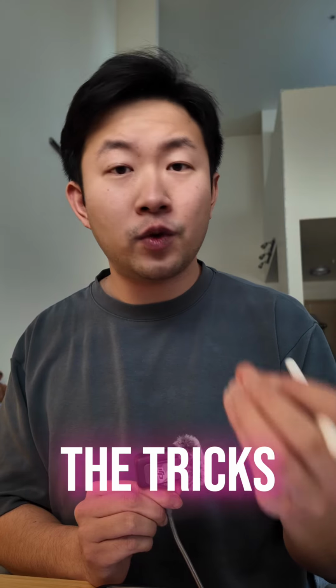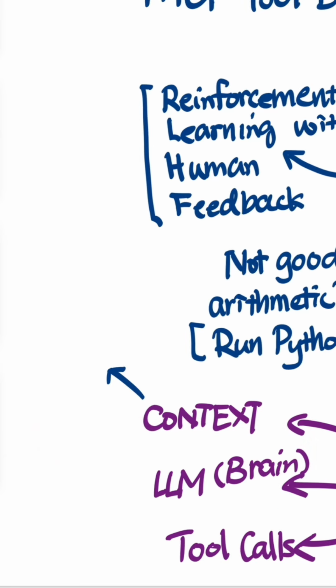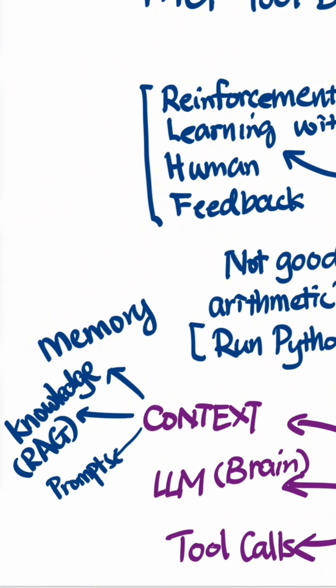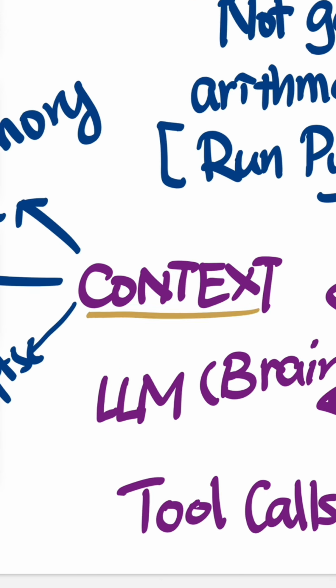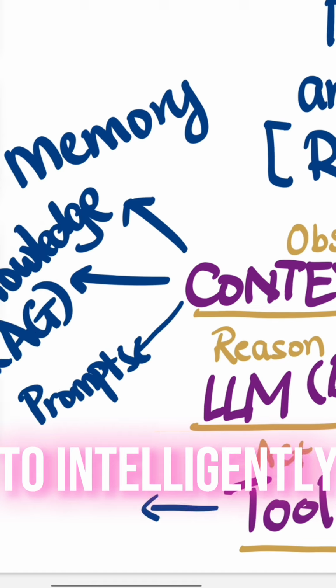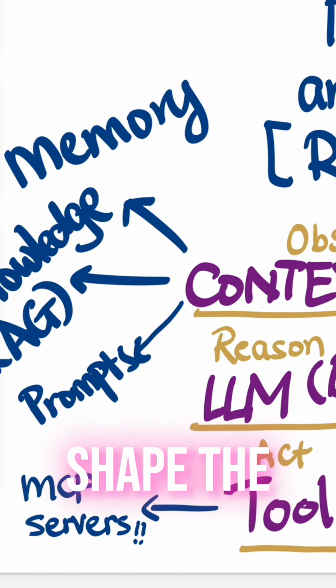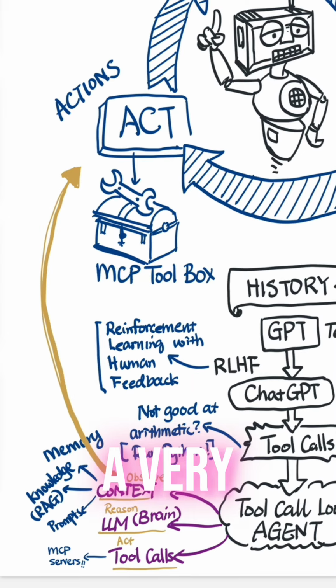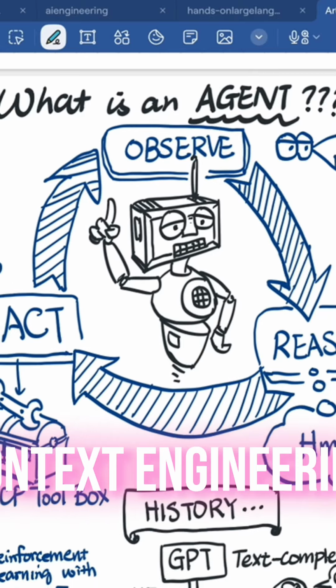There are a lot of nuances, a lot of interesting tricks that you can do. So in terms of context, there's a lot of context engineering, including the system prompt, including the memory that you enhance it with, including the knowledge. So you can build knowledge graphs or RAG systems, a bunch of different things you can do to intelligently shape the context that you feed into an LLM. I think that's a very, very important part of context engineering.